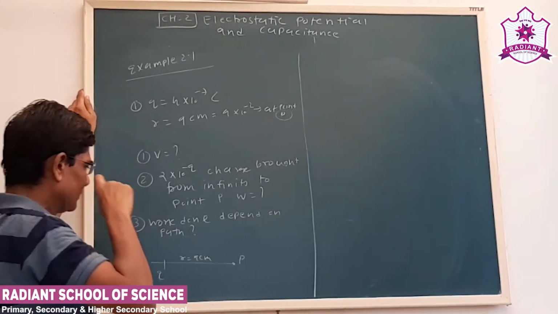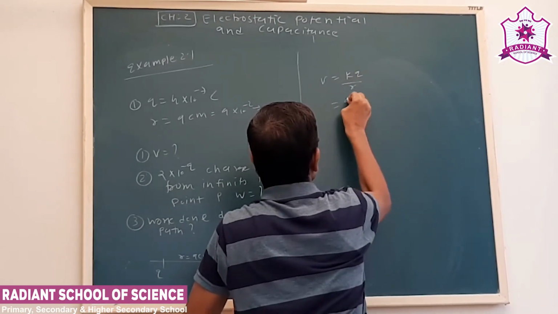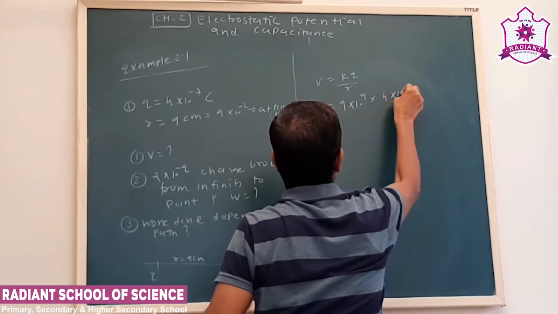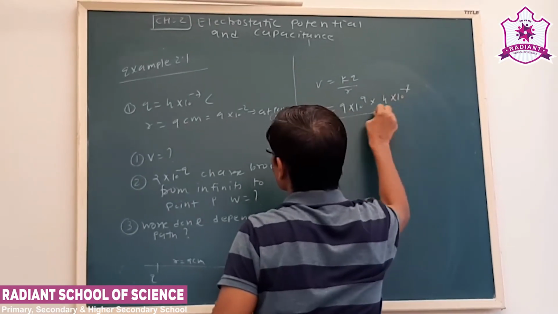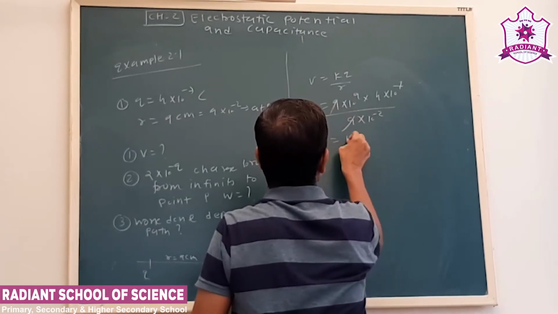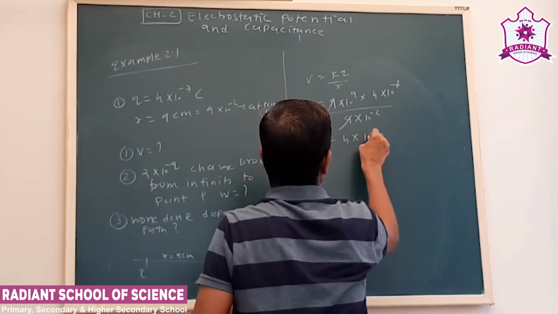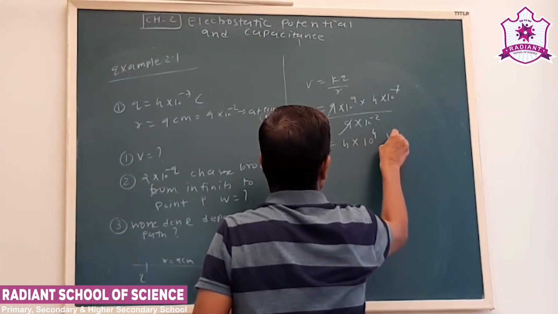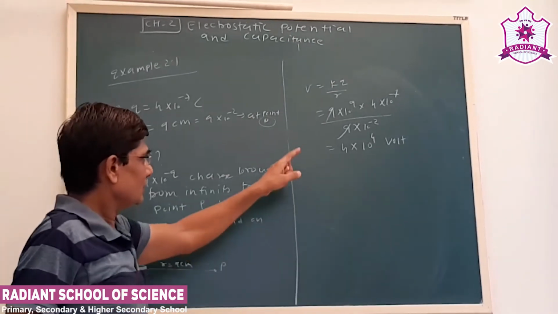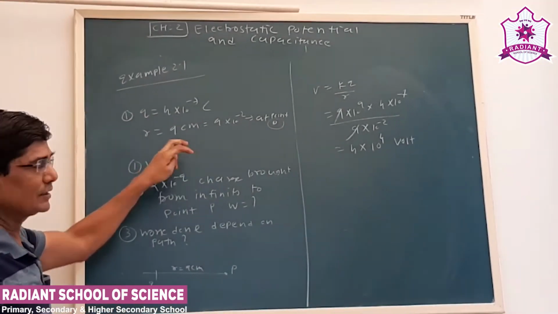So V is equal to KQ by R. This is the potential due to point charge Q at a distance of 9 centimeter.